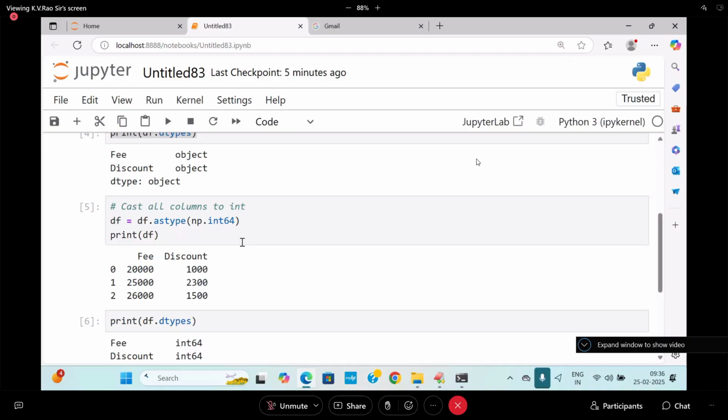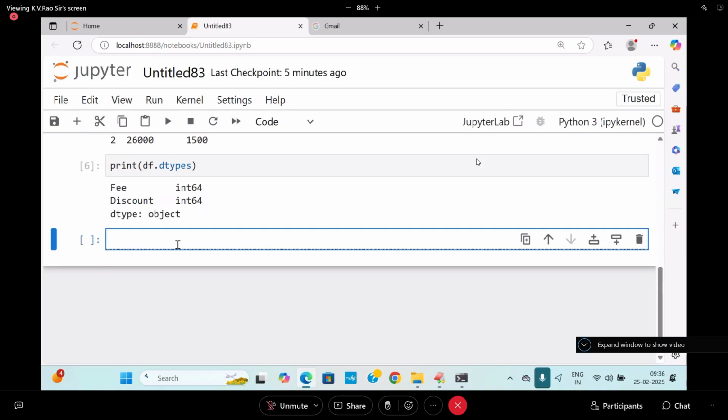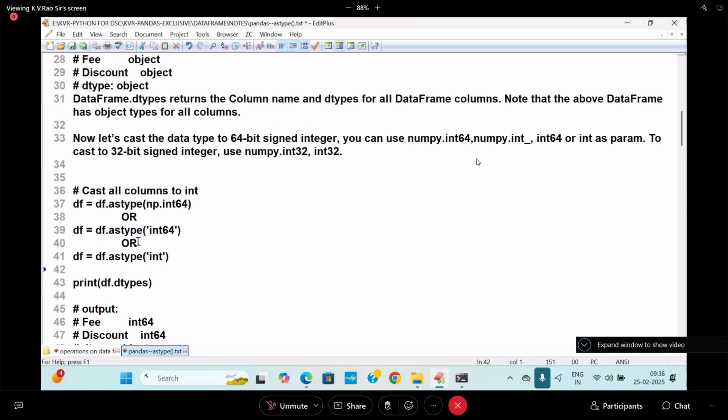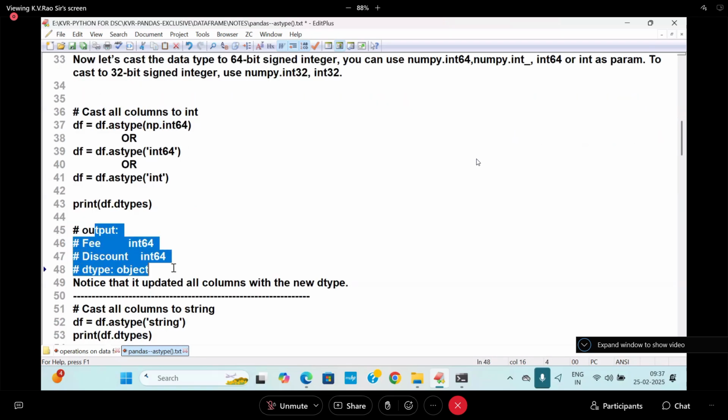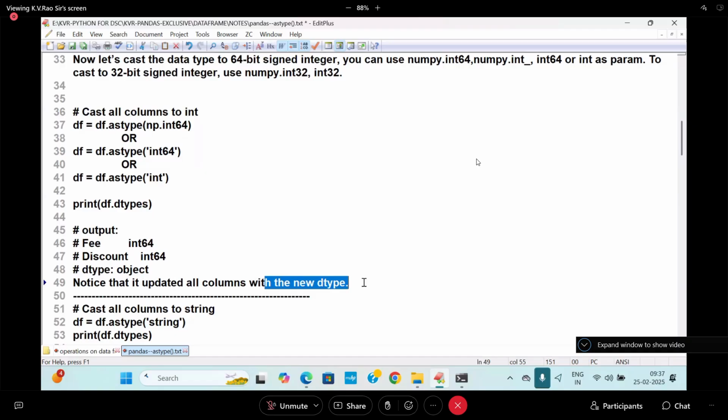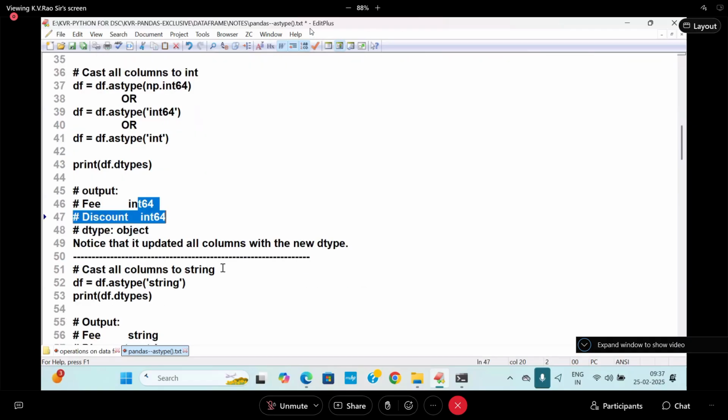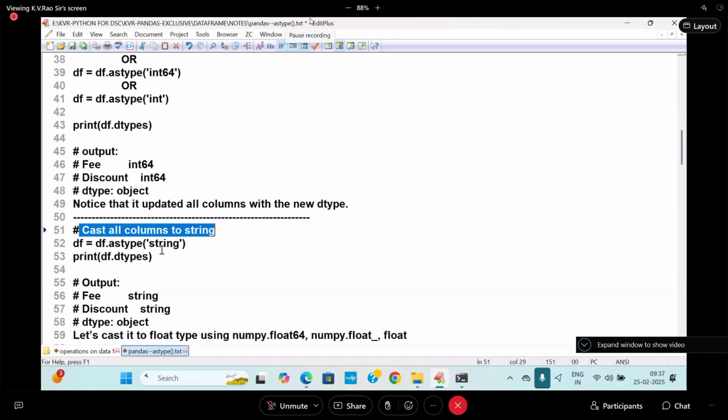So go to the place. Here I am going to write it. You can do it like this, or like this with int64, or you can do df.astype. Any one you can do. If I print it, you are going to get like this. Notice that it has updated all the columns with the new data type.